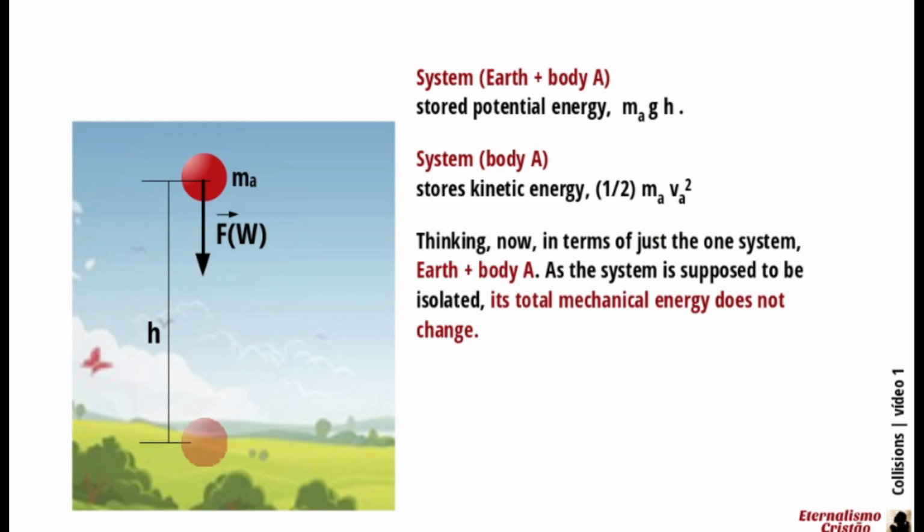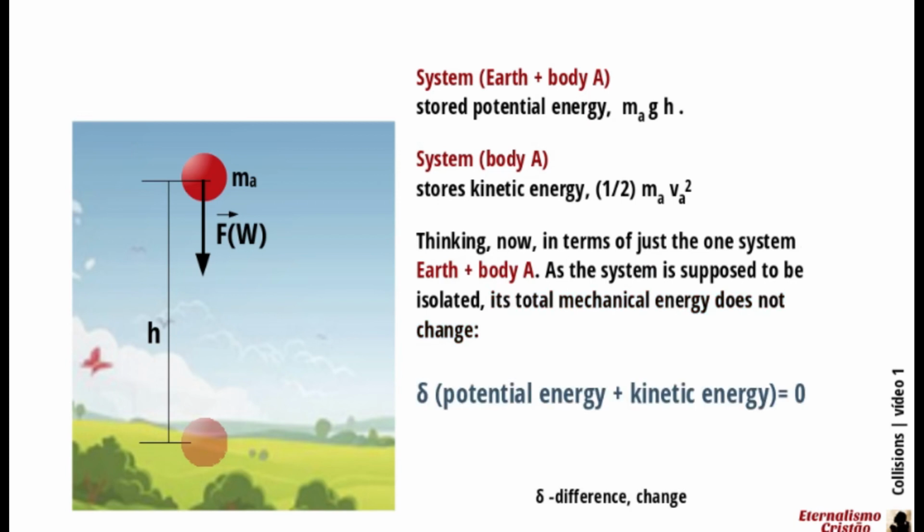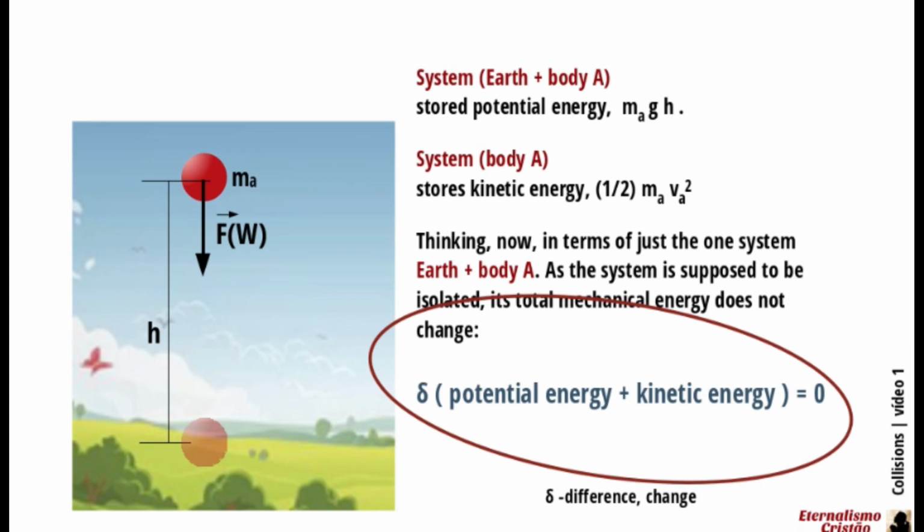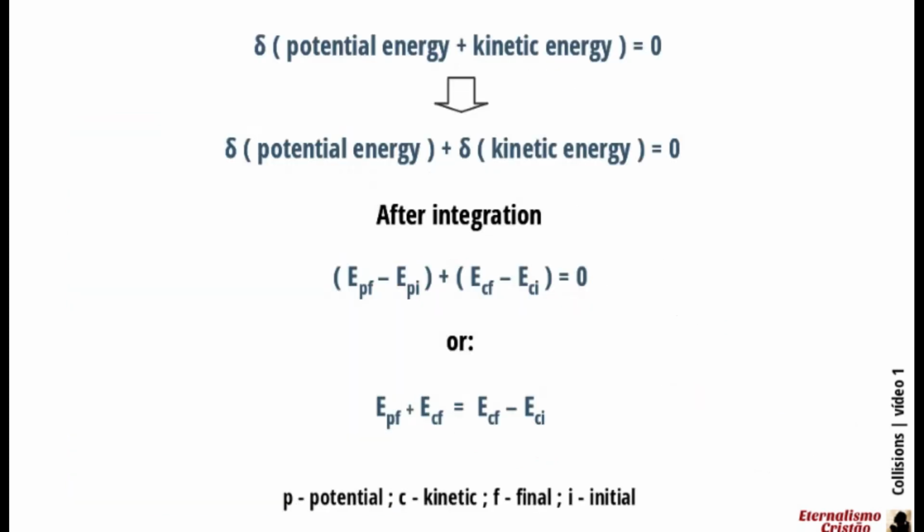Let's think, now, about the system Earth plus body A. As the system is supposed to be isolated, its total mechanical energy does not change. We used the subscript I for initial, and subscript F for final.